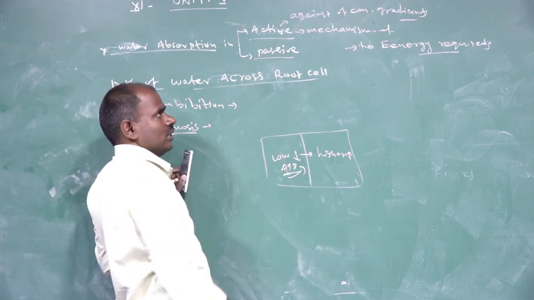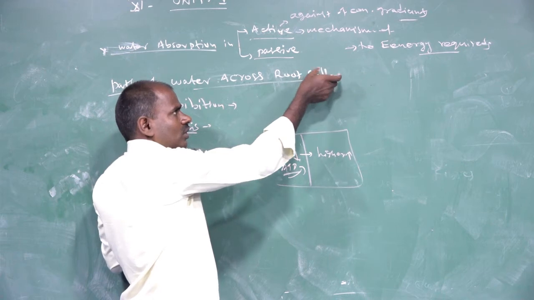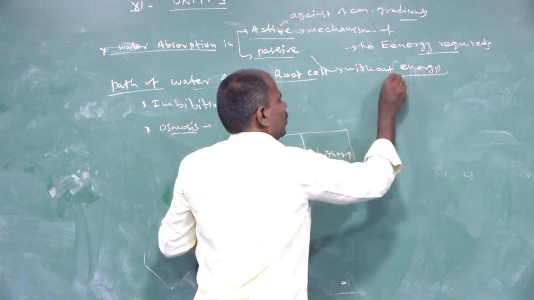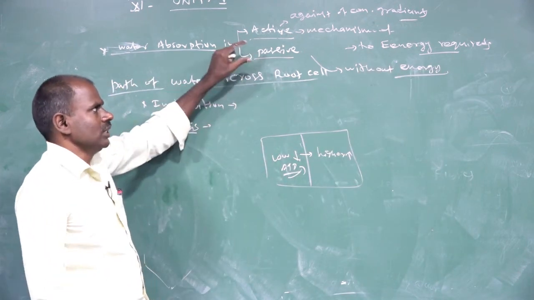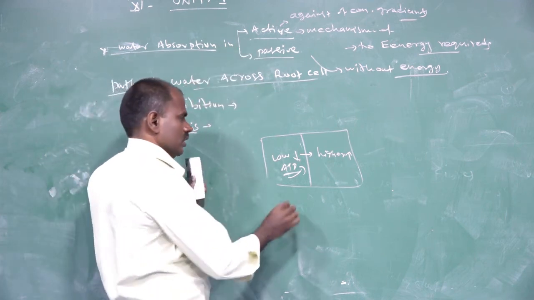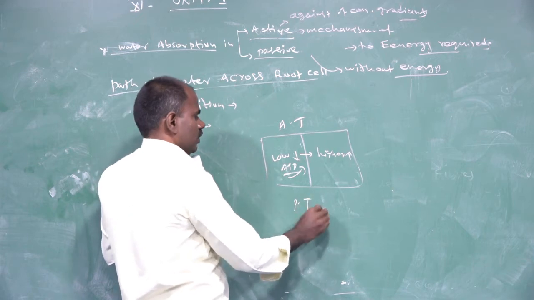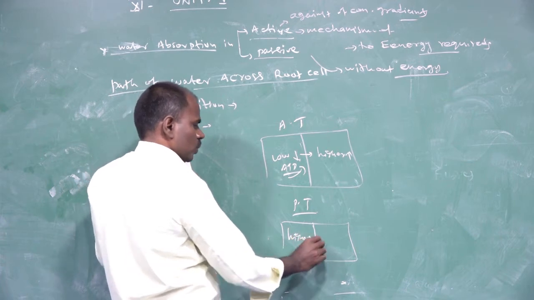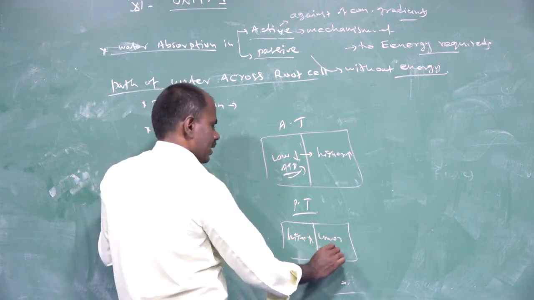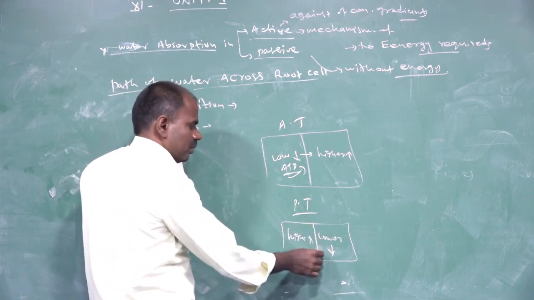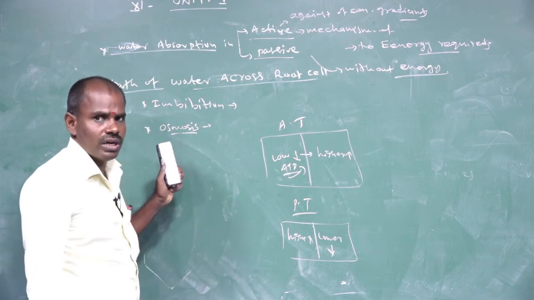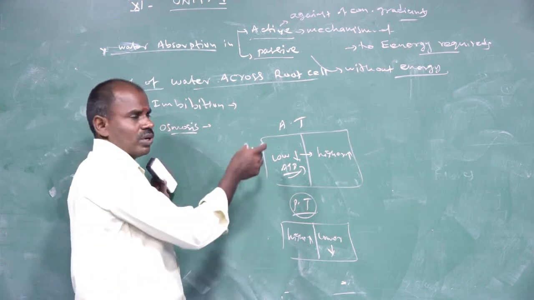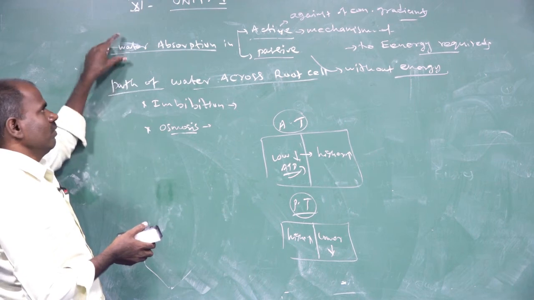This one is passive transport. The mechanism by which water is transported without energy is passive transport. It follows the concentration gradient, from higher concentration to lower concentration. So there are active transport and passive transport. In passive transport, water molecules move from a higher gradient to a lower gradient through a semi-permeable membrane without the force of energy. It does not require energy, whereas processes requiring energy are involved in active transport in water absorption in plants.